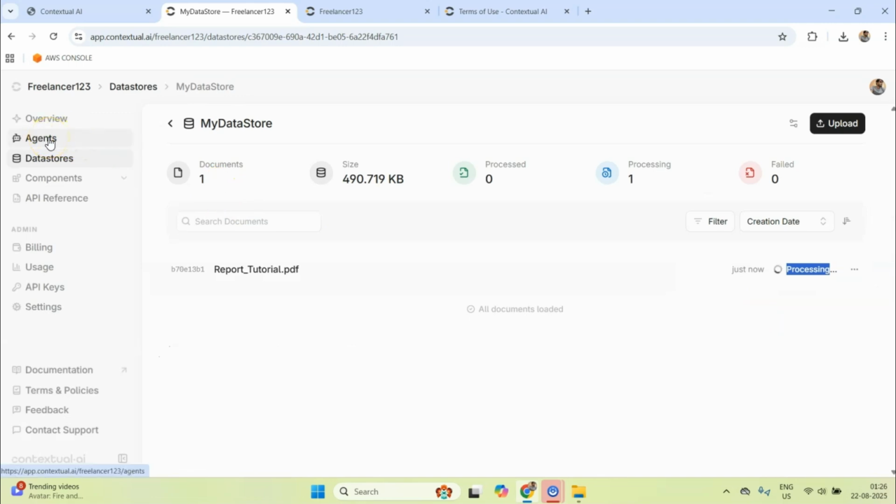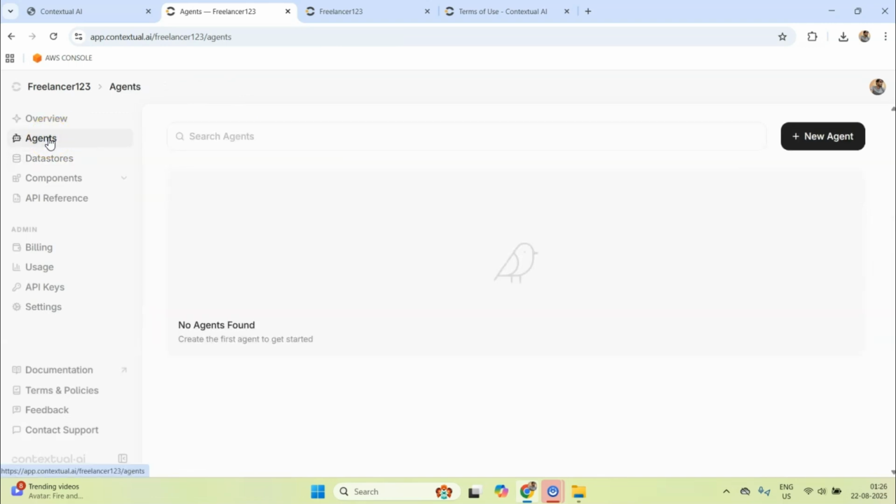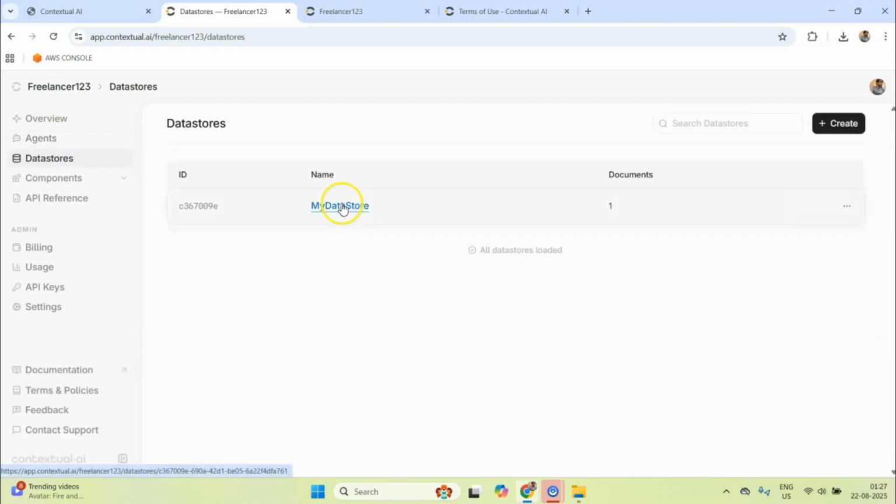Now you can go to the agents tab, and you can connect. You can first of all create an agent, and then you can connect your agent with the data store. You won't be able to interact with the agent until the documents in the data store have been fully processed. And by the way, you can see the ID from here. Okay, just going back to agents.